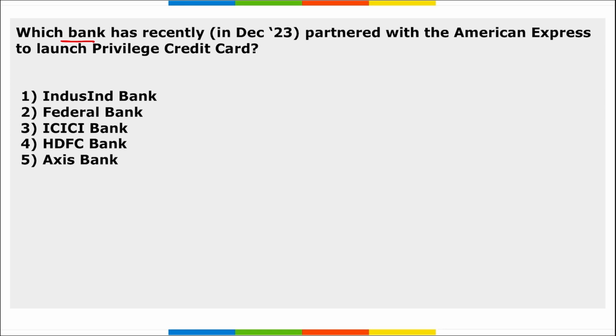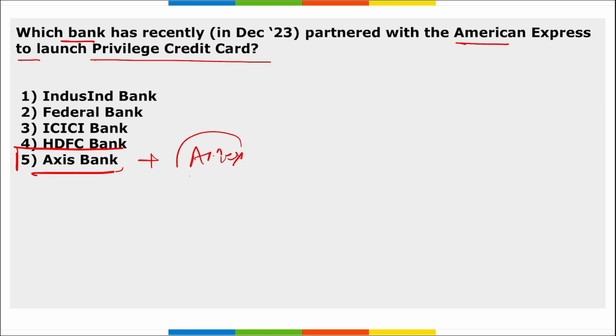Next, which bank has recently partnered with American Express to launch privilege credit card? So Axis Bank has partnered with Amex, that is American Express, to launch a privilege credit card. Correct? Take a note of this. Here remember the applicant should be a resident of India and should be aged between 18 to 70 years of age for this credit card, and they should have an annual income of minimum 6 lakh rupees.